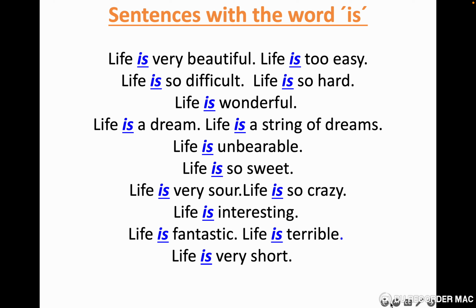So what we learned in today's lesson is just that we can make simple sentences with the words is and are. It means with the verb to be. So this is the basic sentence. These are very simple sentences, because from very simple sentences we can improve ourselves and we can write better sentences in the future.